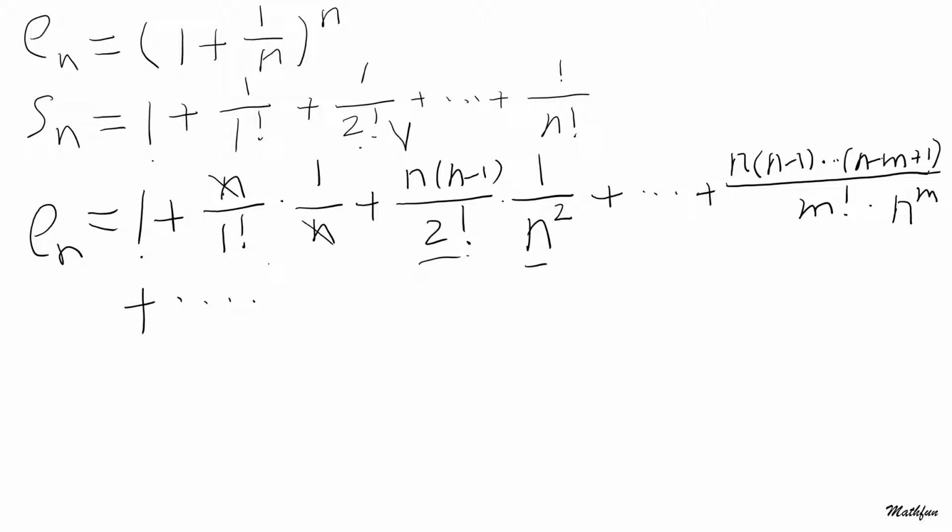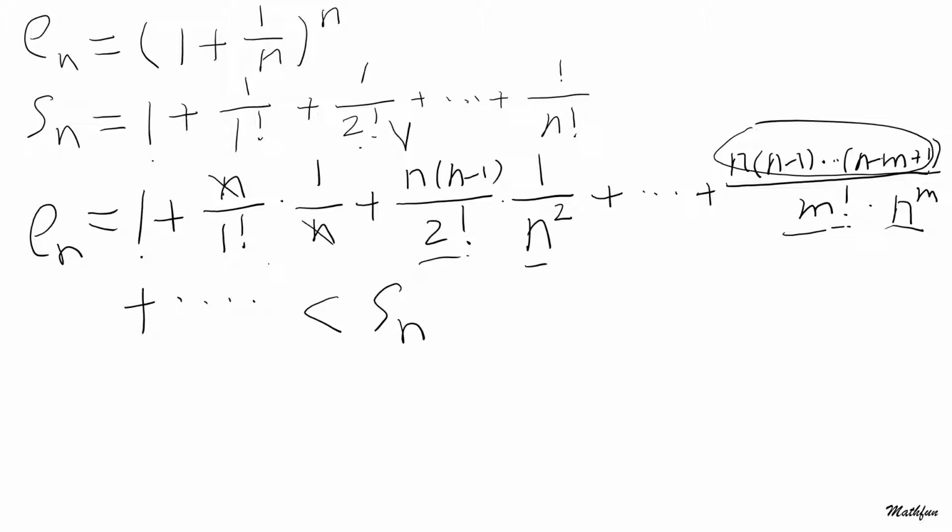And in fact, all the items along the way are bigger because, for example, this one on Sn will be the reciprocal of n factorial, but you will multiply by these portions. This portion is again smaller than 1, isn't it? So that means En is in fact smaller than Sn.